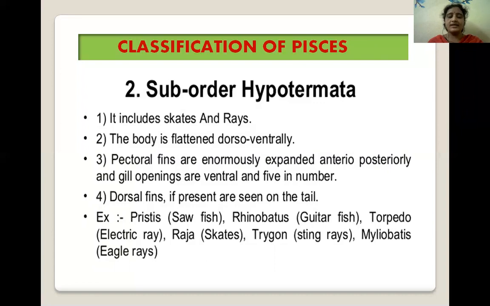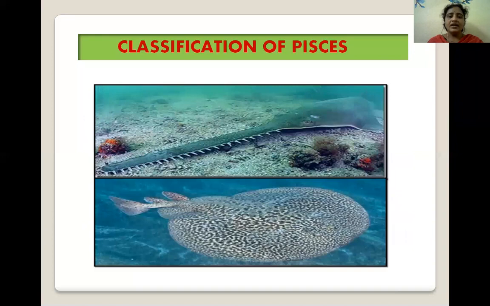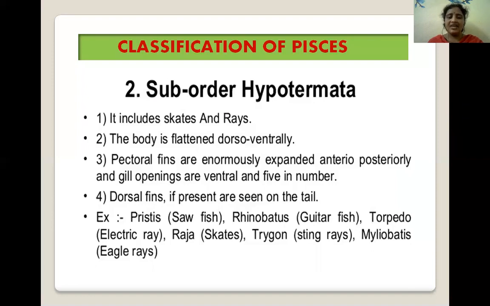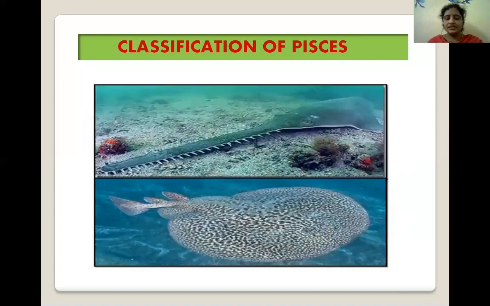These are the examples of suborder Hypotremata. Next, this is the picture of Torpedo, the electric ray.